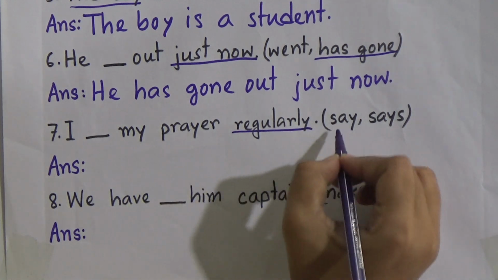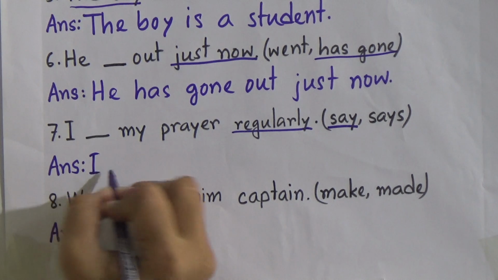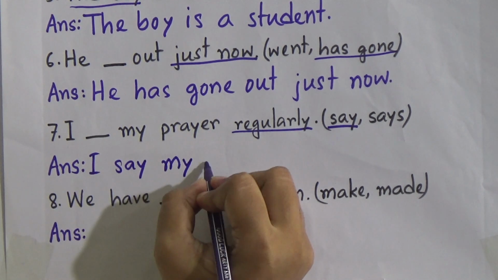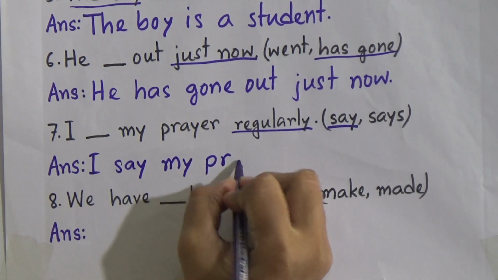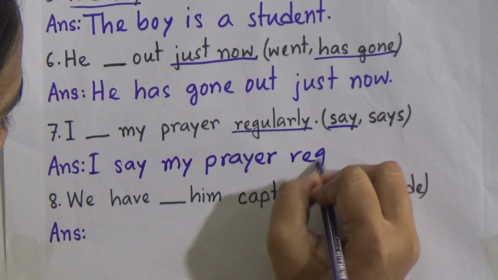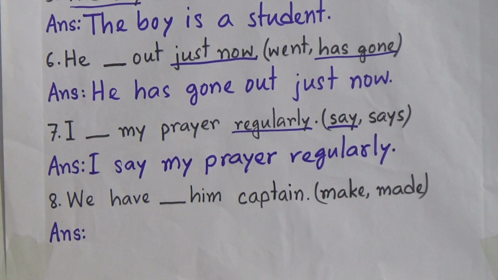So our correct answer will be say, and our sentence will be I say my prayer regularly.